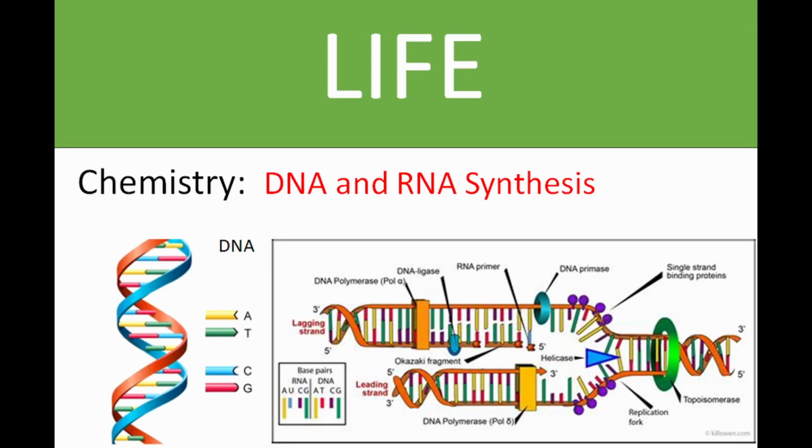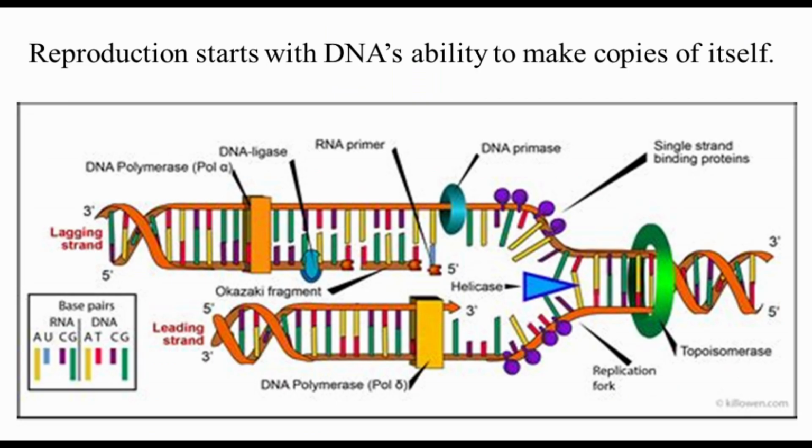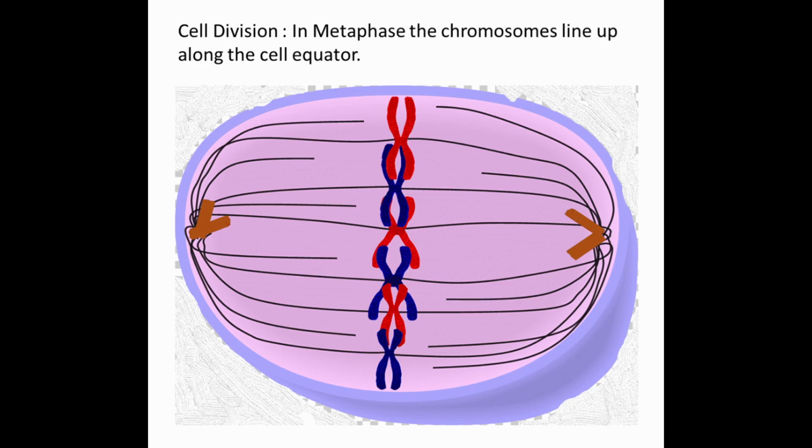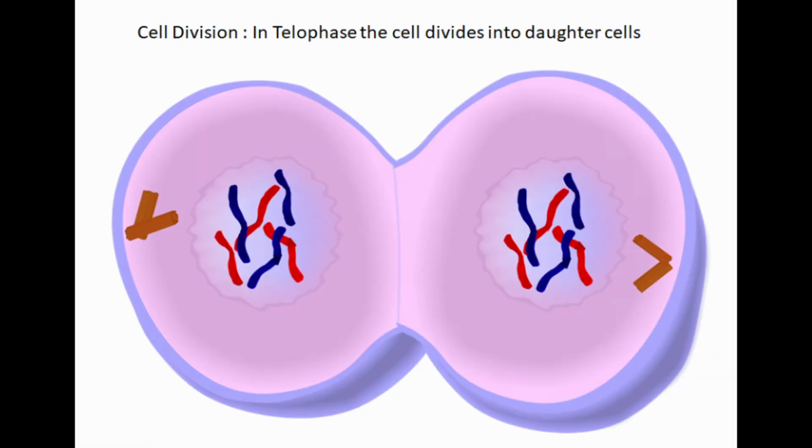In my last video, we discussed the assembly and structure of DNA. Now we can discuss how DNA replicates. After all, one of life's major functions is reproduction. And reproduction starts with DNA's ability to make copies of itself. In cells, once the DNA has copied itself, the cell can divide into daughter cells, with each daughter cell getting identical copies of the parent cell's DNA. The whole process is called cell division.